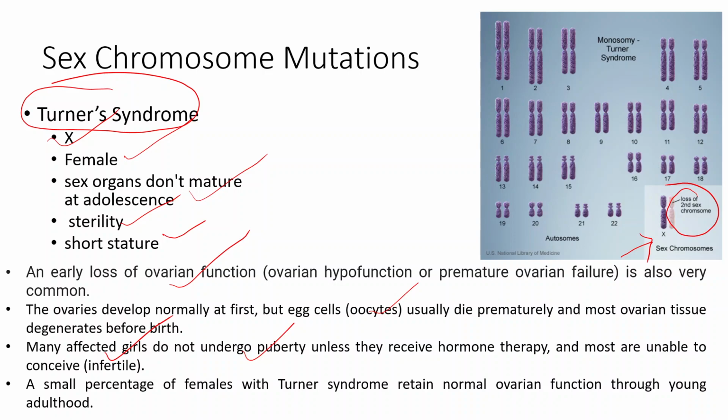A small percentage of females under this Turner syndrome can retain normal ovarian function once their age progresses to adulthood, but this percentage is very less as compared with the other individuals with affected genetics.